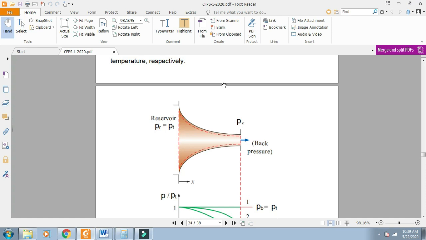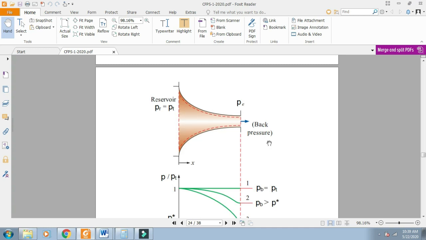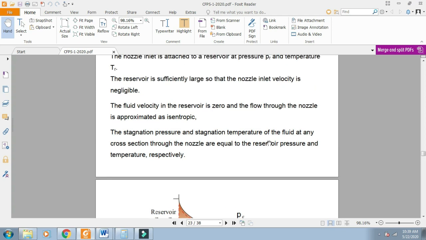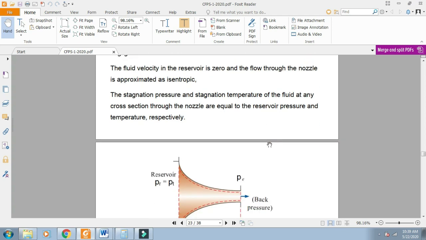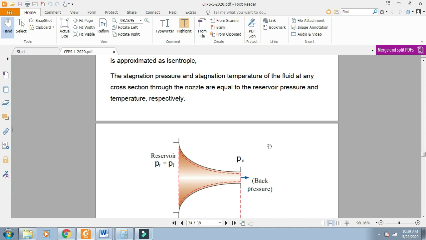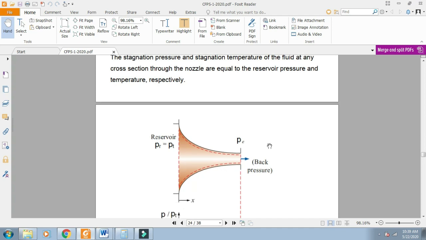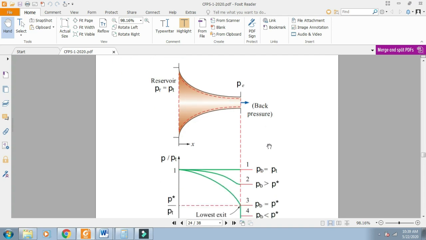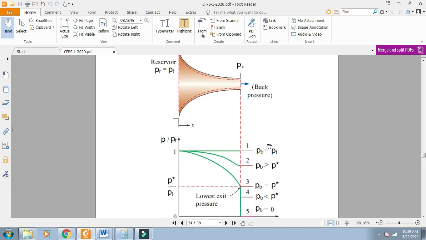As the fluid moves through the nozzle, the velocity will increase. In the presence of some pressure difference, the lowering of the back pressure will result in an increase of velocity. The stagnation pressure and stagnation temperature are constant throughout the nozzle. Since it is isentropic flow, the stagnation quantities remain the same.